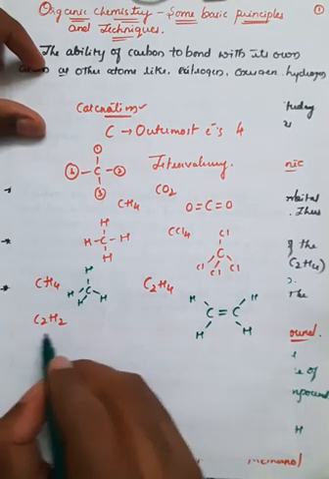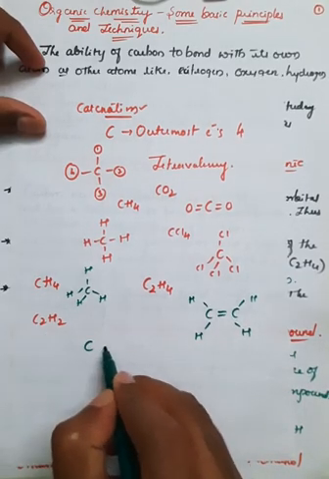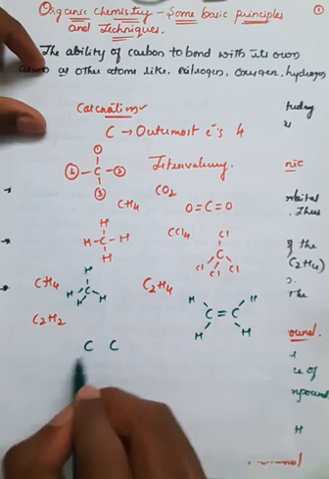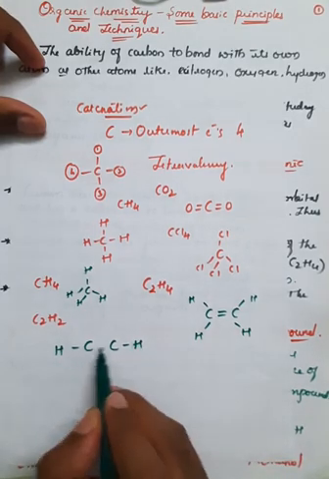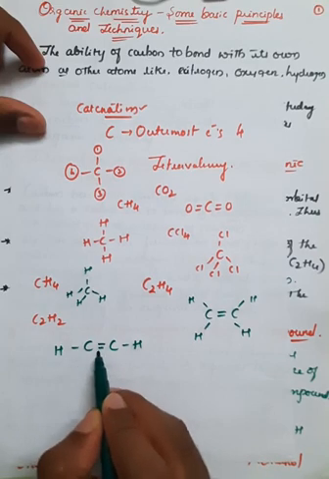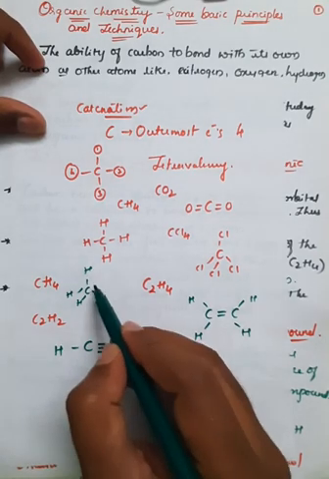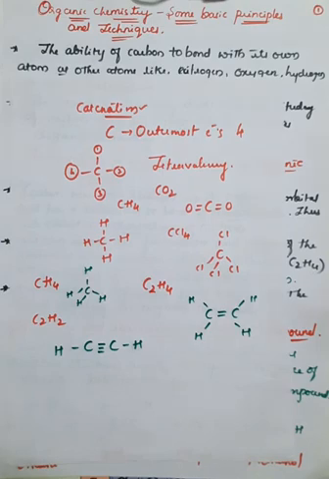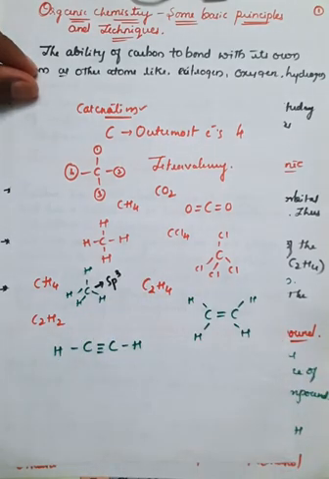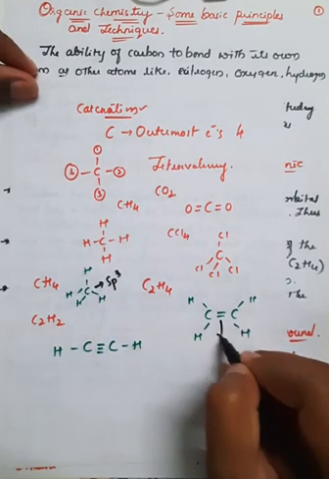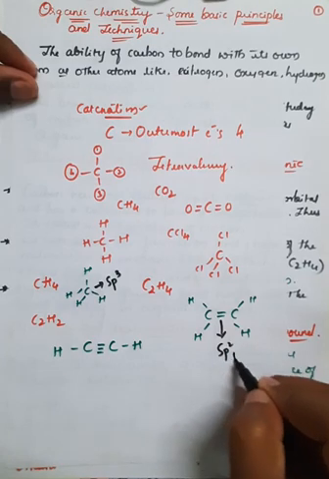And here in the case of C2H2, it is carbon, carbon, and here it is bonded with one hydrogen, and here it is bonded with one hydrogen. To satisfy this, you have to make it a triple bond. Right? So here, if you observe, these are single bonded. So the carbon is single bonded, it is called sp3 hybridized. And where it is double bonded, we will call it sp2 hybridization.